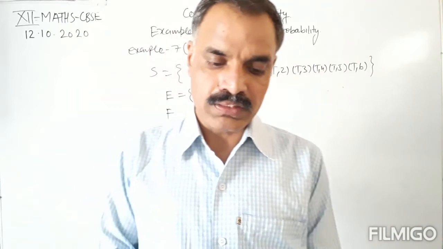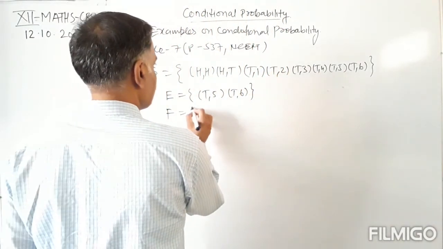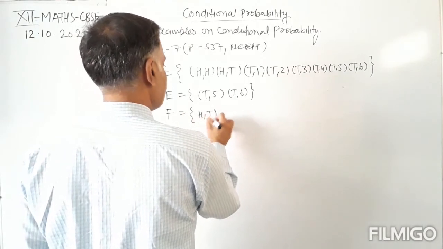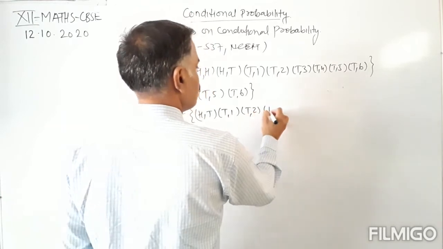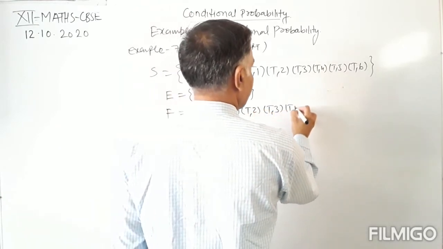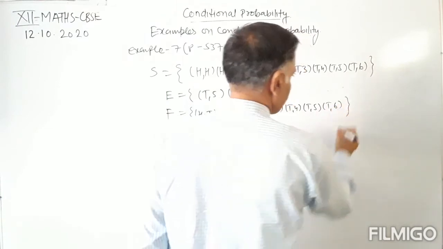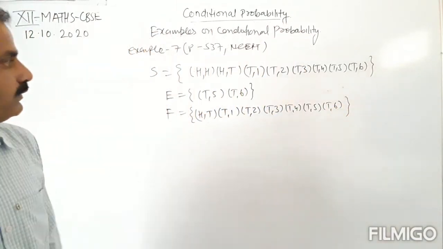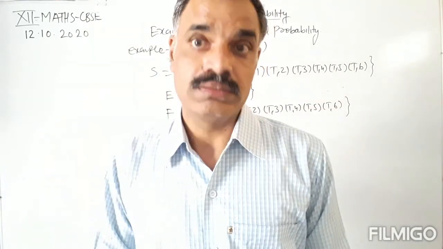Given that there is at least one tail, that is HT, T1, T2, T3, T4, T5 and T6. So this is F, and this is E as per the given example.